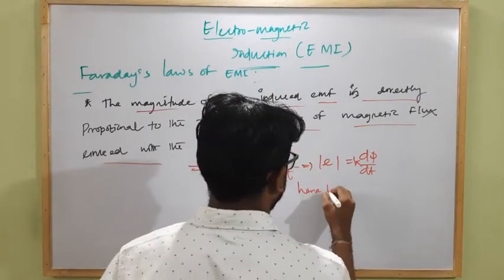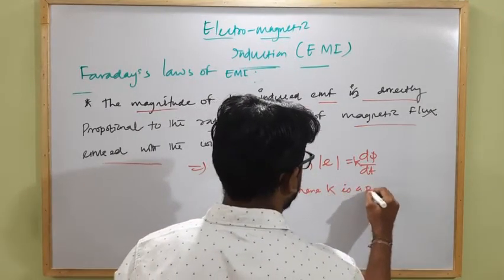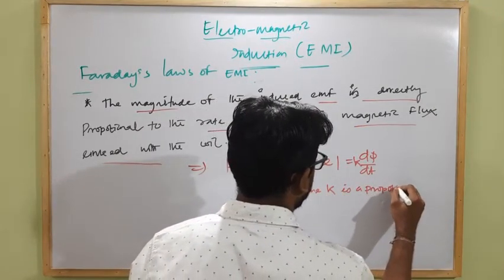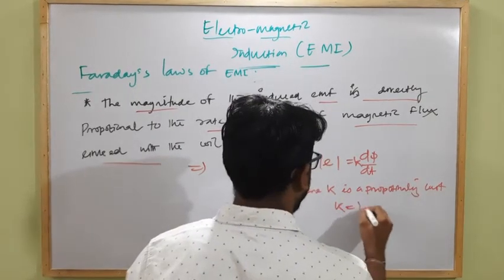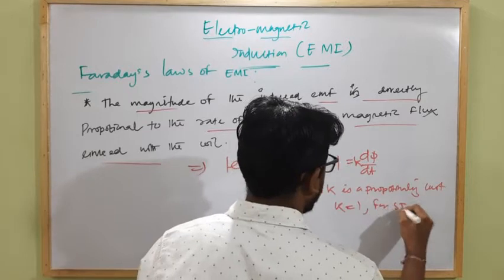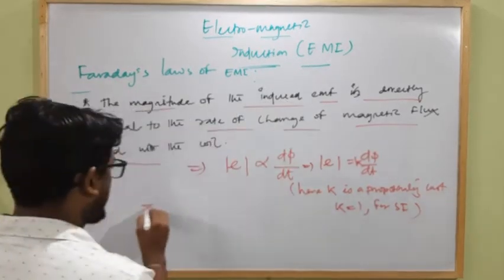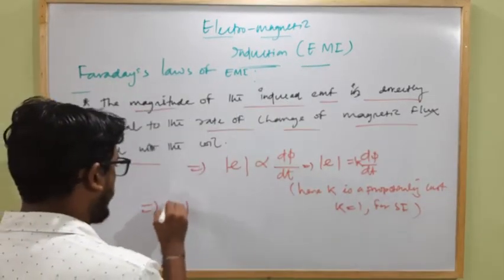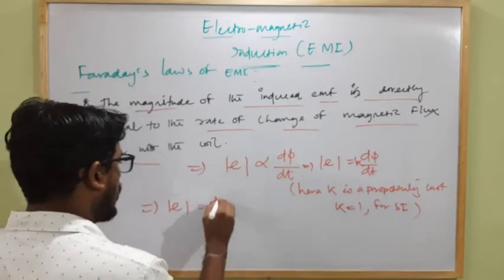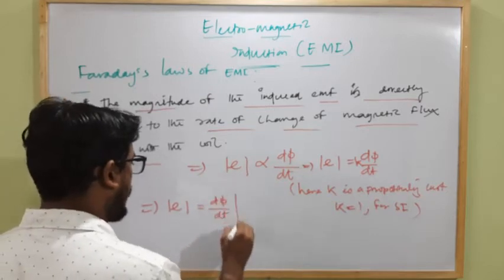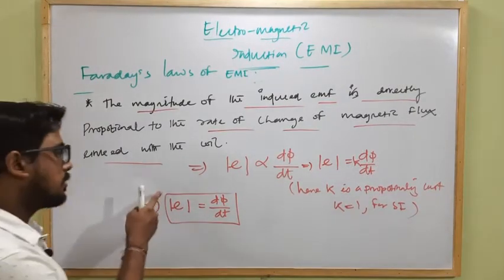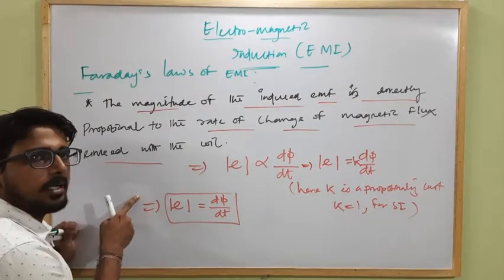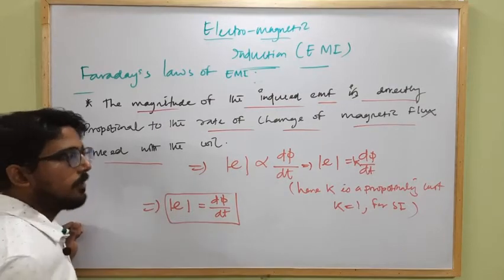Here k is a proportionality constant whose value is equal to 1 in the SI system. So simply we can write that |E|, the magnitude of induced EMF, is equal to the rate of change of magnetic flux linked with the coil. Clear? This is known as what? The second law of electromagnetic induction proposed by Faraday.